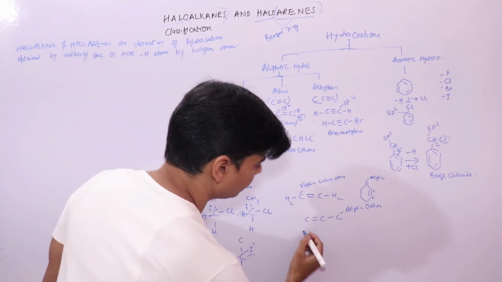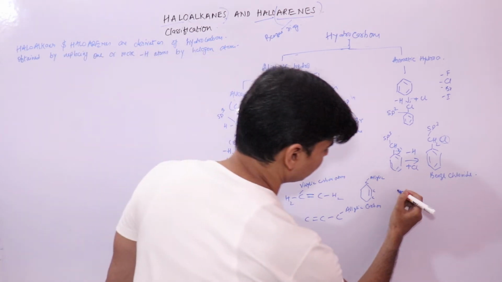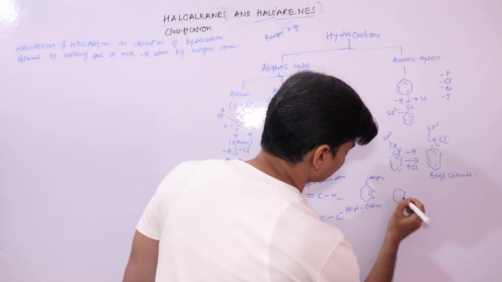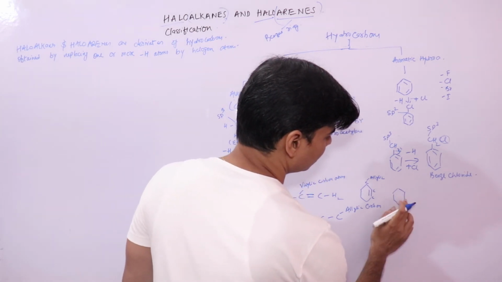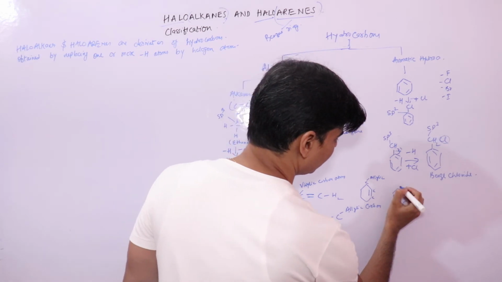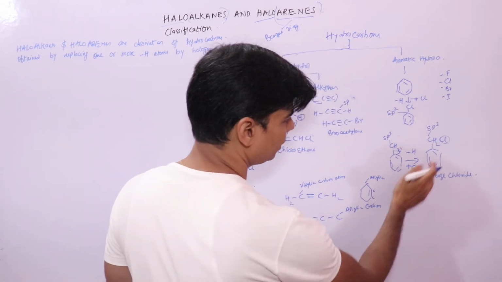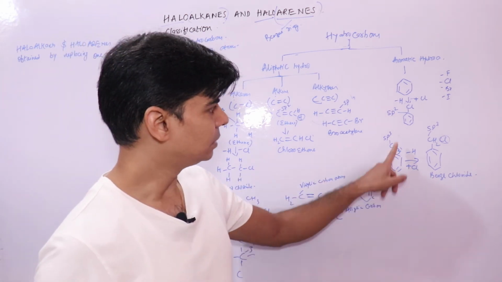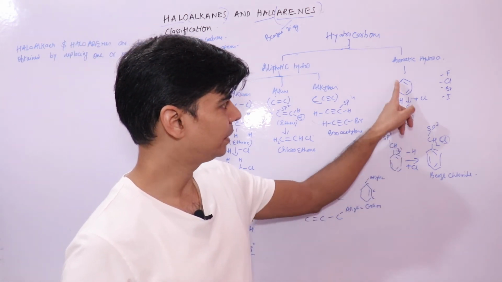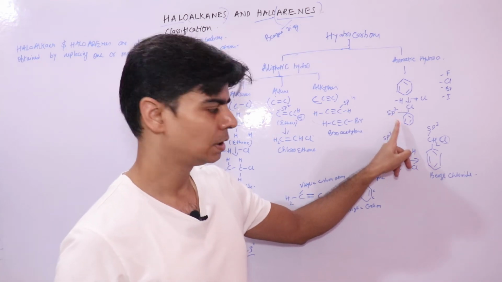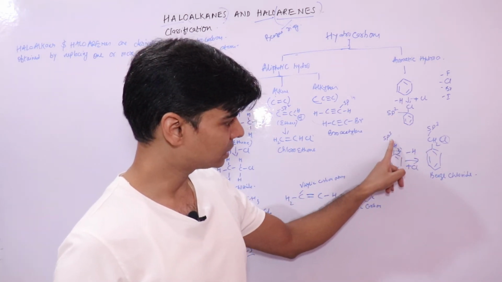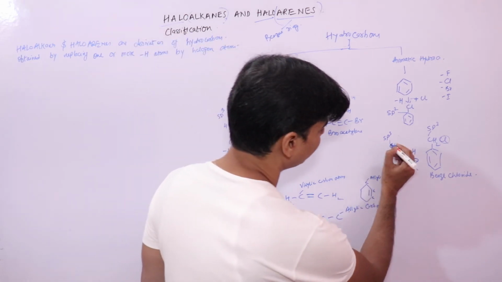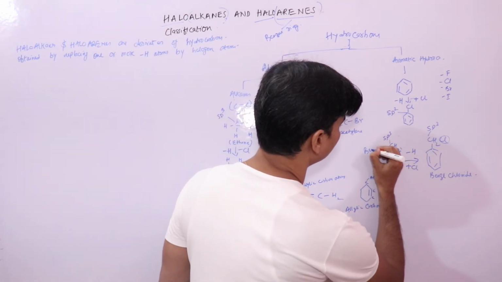Now let's take this, which is your benzene. Carbon atoms of benzene are sp2 hybridized, and the carbon atom of this side chain is sp3 hybridized. This carbon atom we call the benzylic carbon atom.